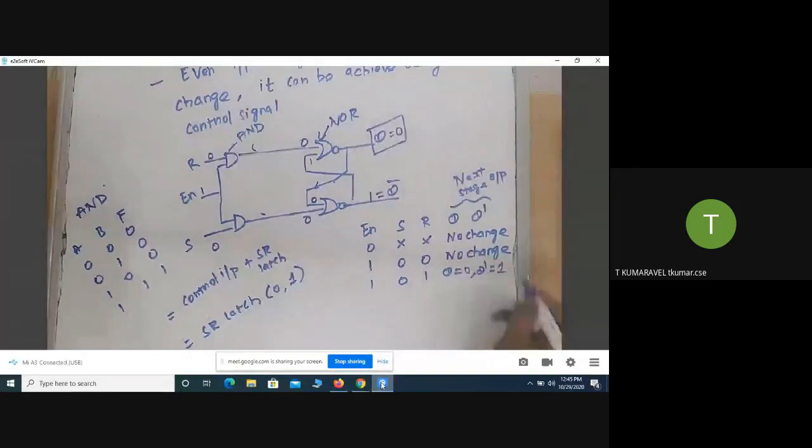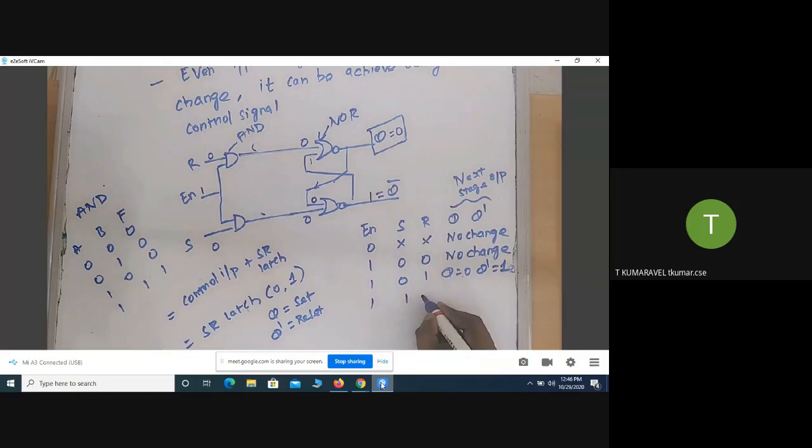Already I said Q is otherwise called set, and Q bar otherwise called reset. In your textbook they give this as the reset state for the same meaning, because Q bar value equals 1. Here Q equals 0 and Q bar equals 1, and that can be denoted as the reset state.